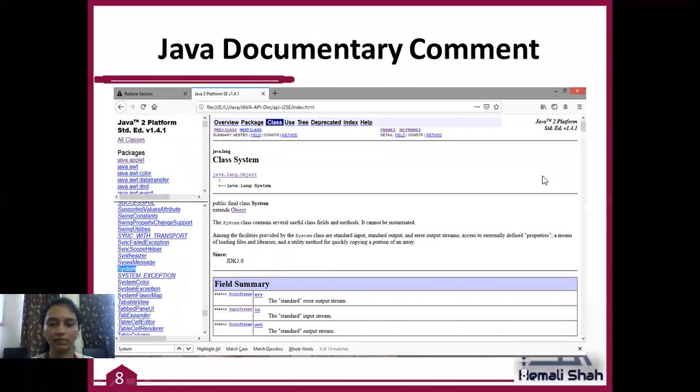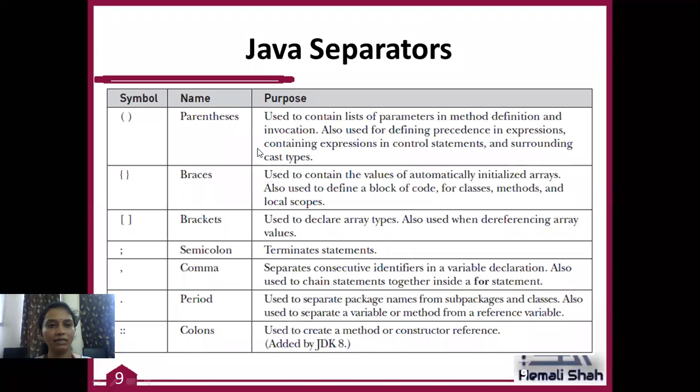So next is Java separators. Java separators are basically character sets, symbols that we are using inside the Java code. These all are special symbols, and all the symbols have a special purpose.